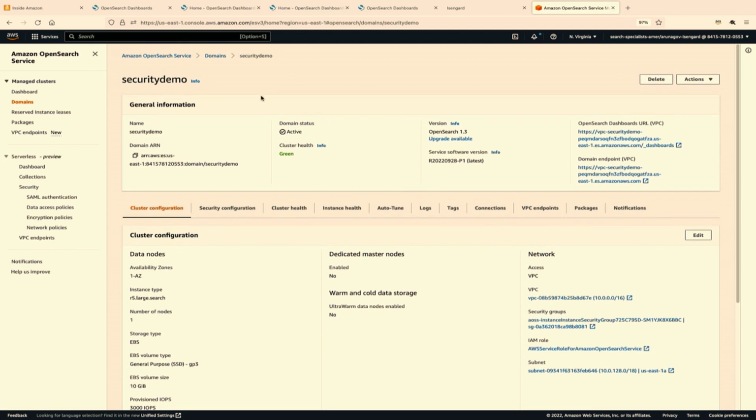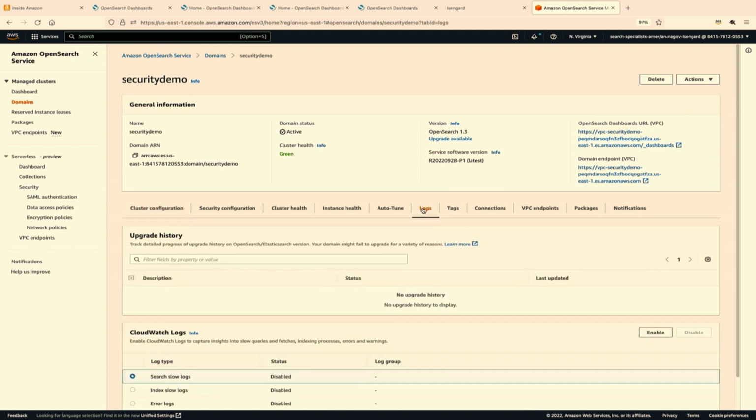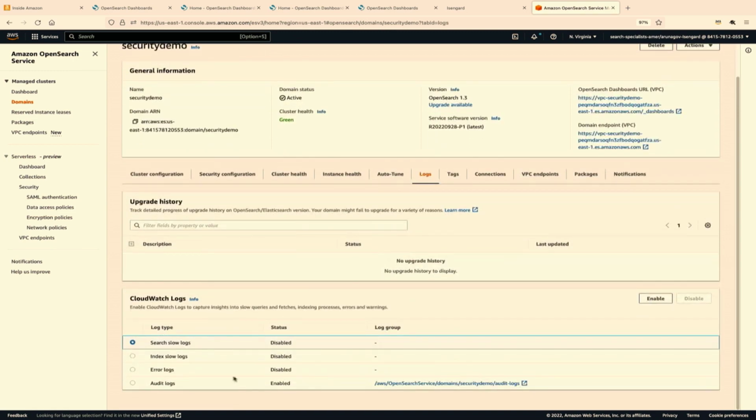So here, I'm inside the cluster that I've created for this demo, and there is a logs tab. When I go to the logs tab, there is an audit log right here, which is enabled right now.